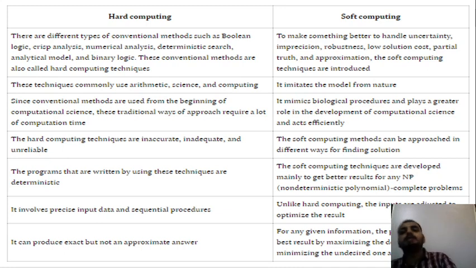Whereas soft computing mimics biological procedure and plays a greater role in the development of computational science and acts efficiently. It means when you give input as 2 plus 3, it gives you 5, and when you say 5 plus 5, it gives an output of 10. It means this system can possibly solve a greater problem.